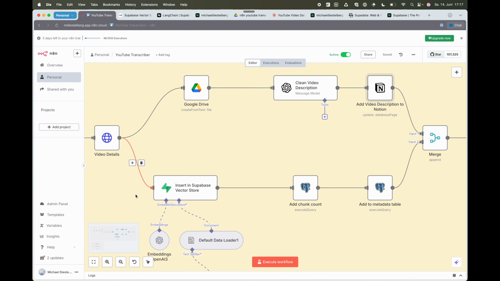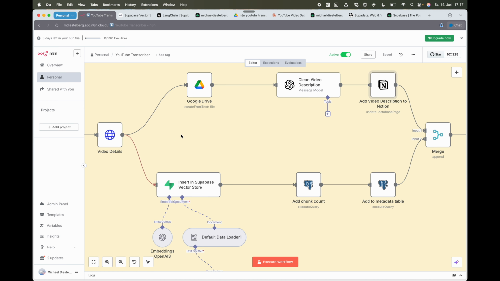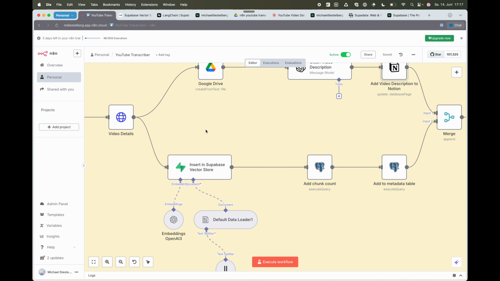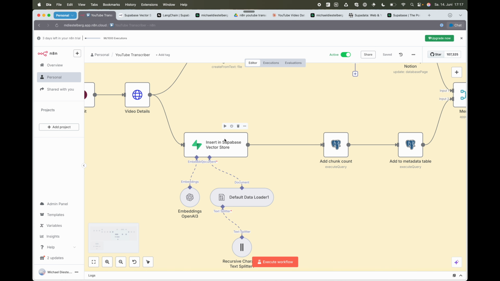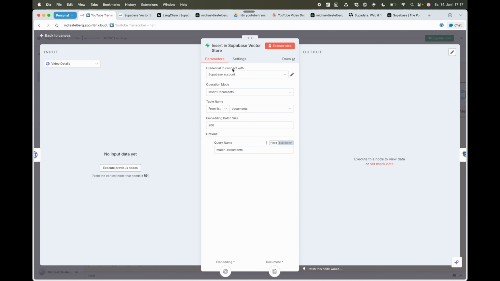The second path coming from the video details is where we are adding the transcript to the vector store in Supabase. So I'm using this Supabase vector store node here in the operation mode insert documents. I'm choosing the table name documents from the list. And in the options, I'm selecting the function name match_documents that was created as part of setting up this table earlier. The batch size doesn't matter for this use case here.